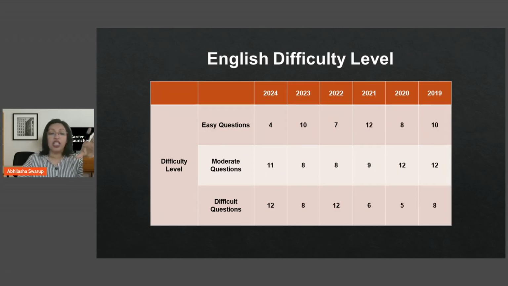If we look at English, the English questions are all reading comprehension. Now, the tricky thing here is that the questions are divided between critical reasoning and general English. When they ask basic general English questions, what they are asking is, what is the main idea of the passage?